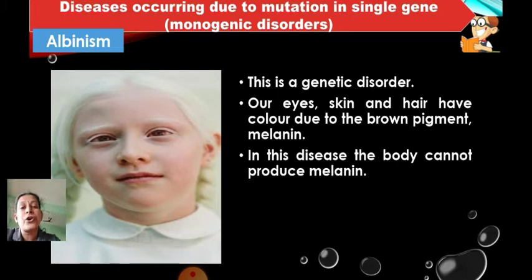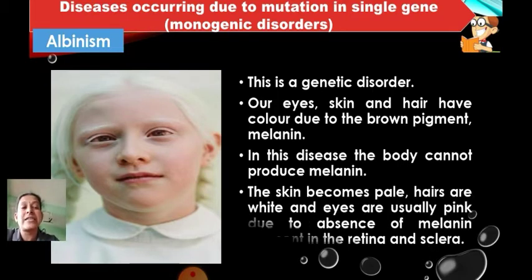They are not having a brown pigment called melanin, and because of that their skin looks like this. So the skin becomes pale, hairs become white, and eyes are usually pink. The color of the eyes also looks dangerous. You can see in your textbook on page number 190, the photograph of a small child with pink eyes. They have pink eyes due to absence of the pigment even in the retina inside and on the sclera. Is that clear?